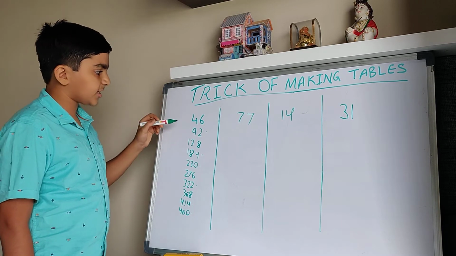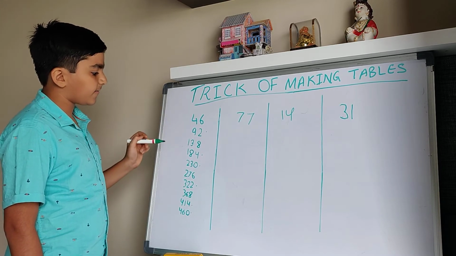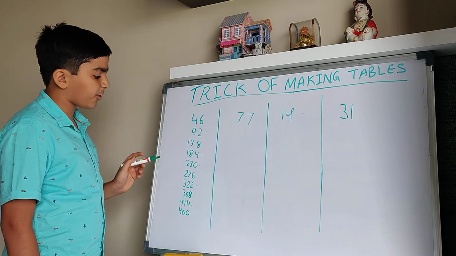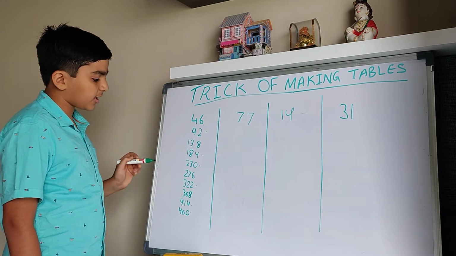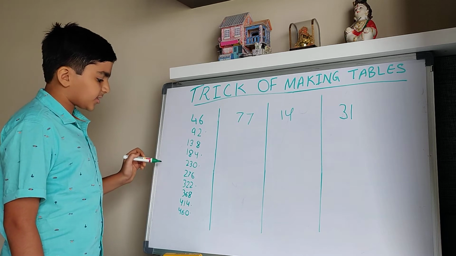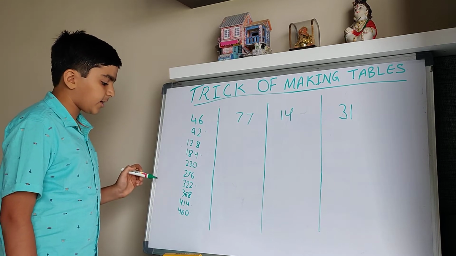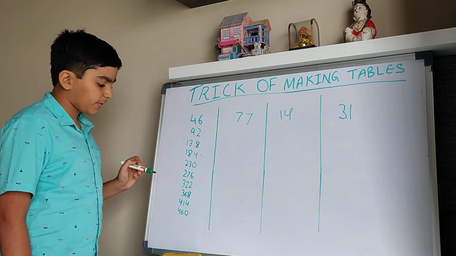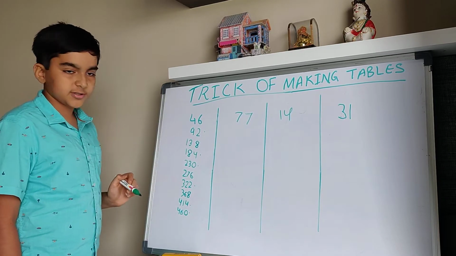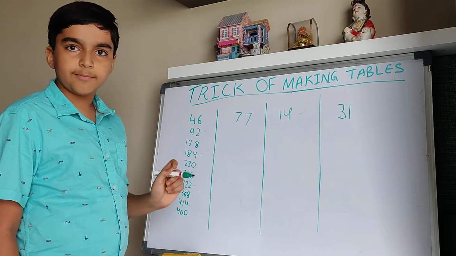46 ones are 46, 46 twos are 92, 46 threes are 138, 46 fours are 184, 46 fives are 230, 46 sixes are 276, 46 sevens are 322, 46 eights are 368, 46 nines are 414 and 46 tens are 460. Let's make the other 3 tables.